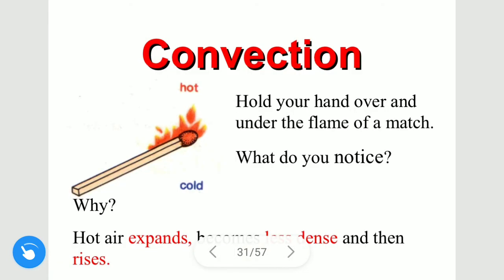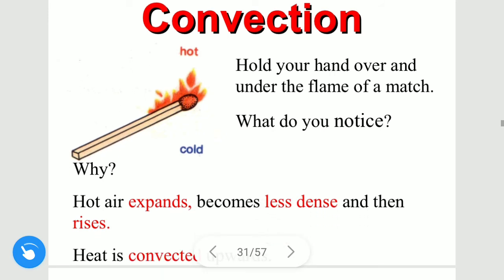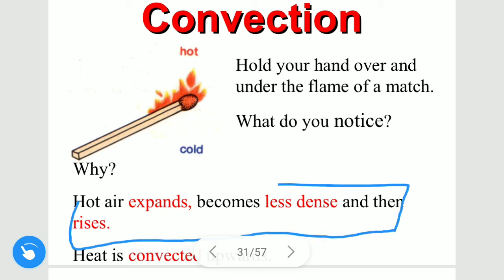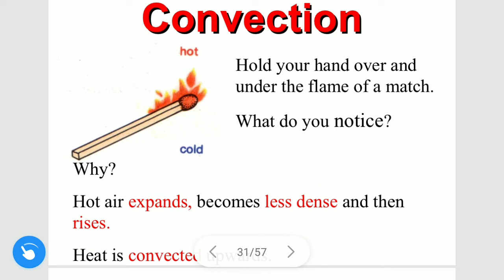Next topic is convection. Convection is a heat transfer phenomenon occurring due to density difference. This is an example of it. Hot air expands and becomes less dense, and we all know that dense material tries to come down, and the less dense particles try to go upward.